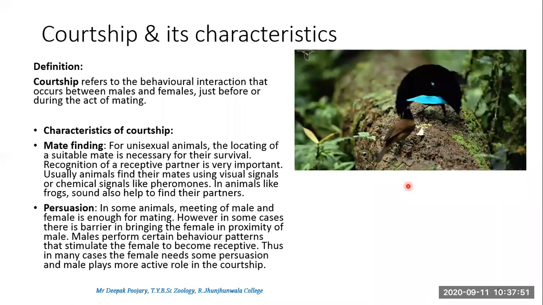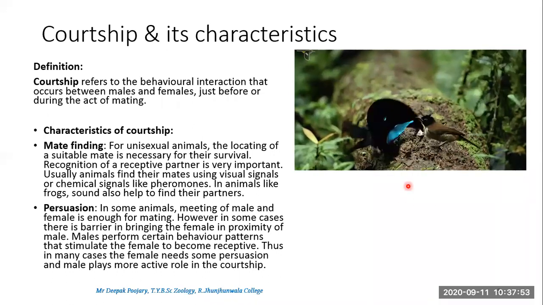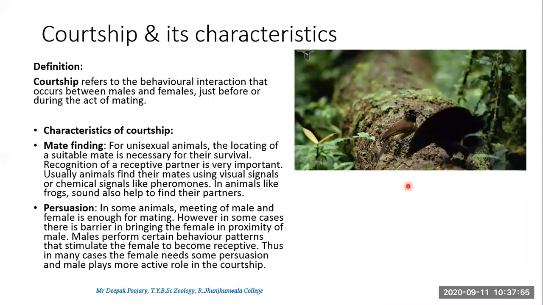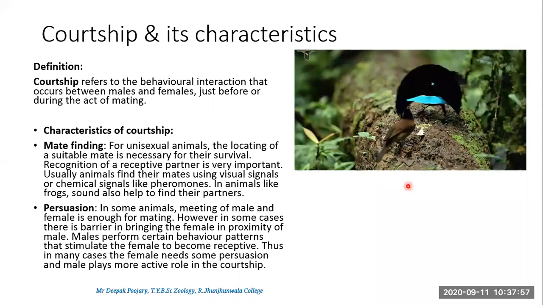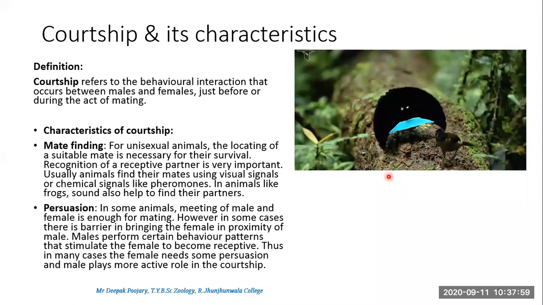So what kind of behavior could be done? For example, this bird, a bird of paradise. This is a way of persuading the female. This is the dull female, and this is the male.